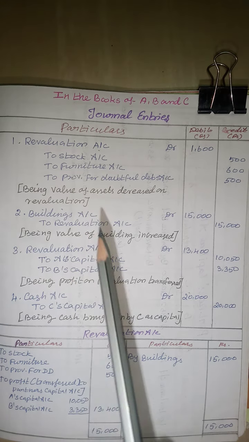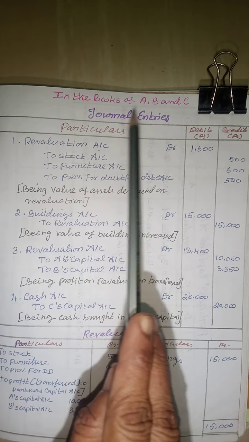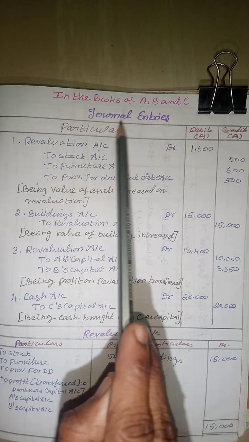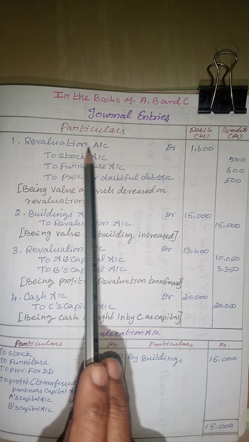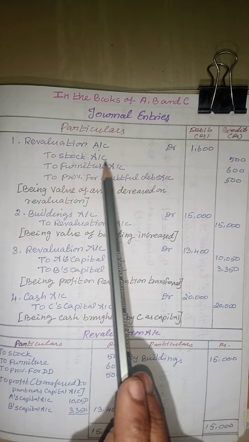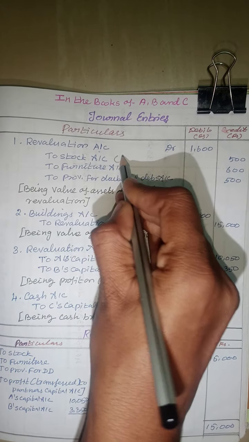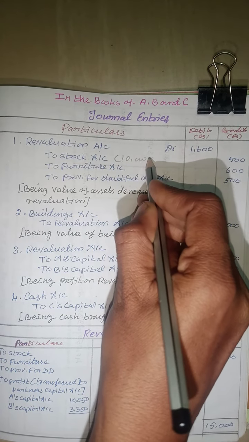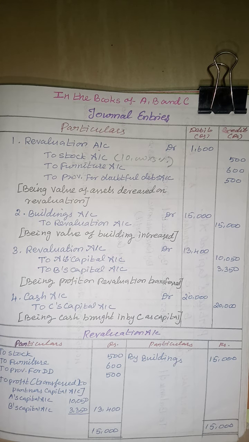This is the journal entry for the admission of a new partner for the adjustment of assets and liabilities or revaluation. So, in the books of A, B and new partner C, journal entry. So assets will be decreased. Revaluation account debited to assets account. So, depreciation of stock: 10,000 into 5% is 500.